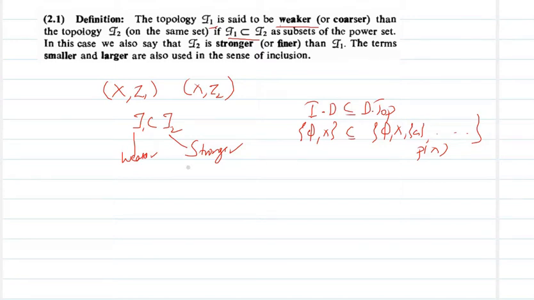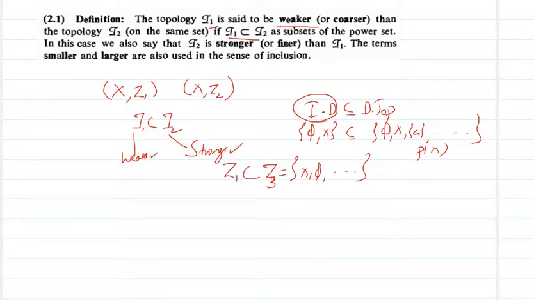Clearly the indiscrete topology is the weakest topology on any set. If you take any other topology, some tau3, clearly tau3 should have X, phi and some other sets. So tau1 is clearly contained in tau3.